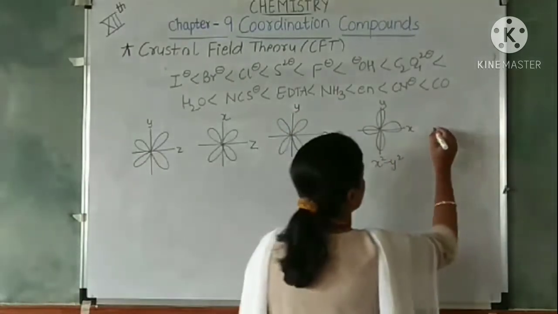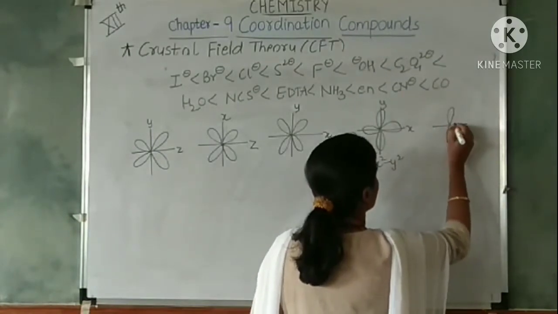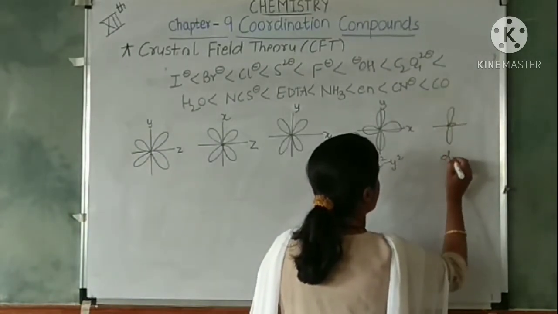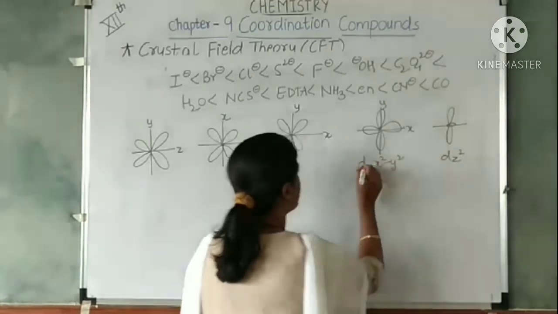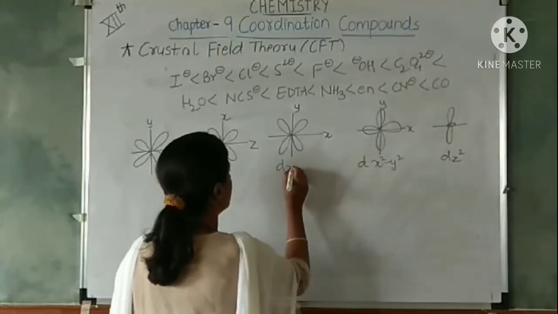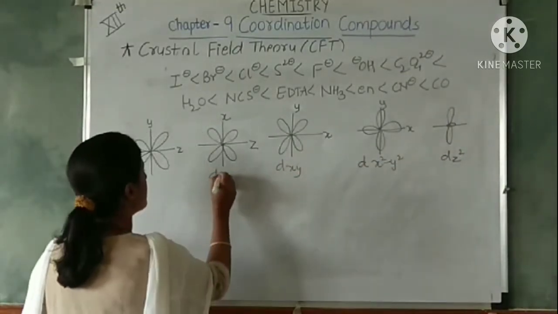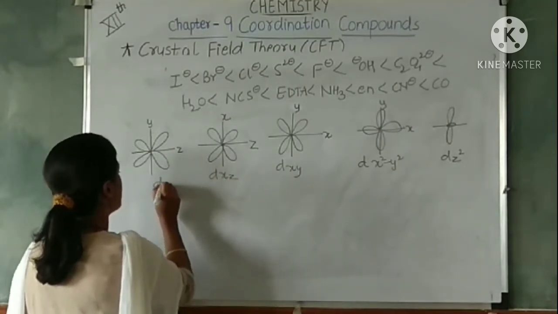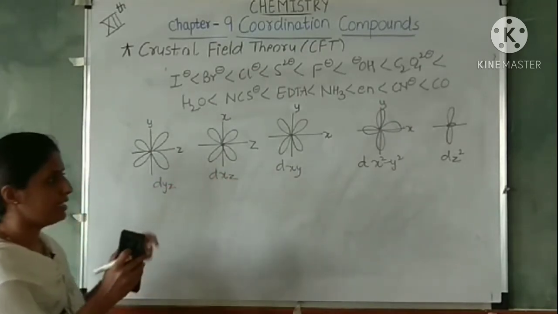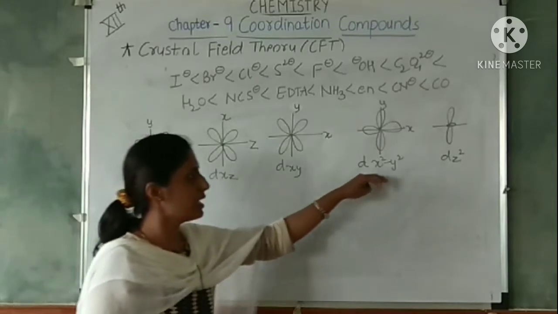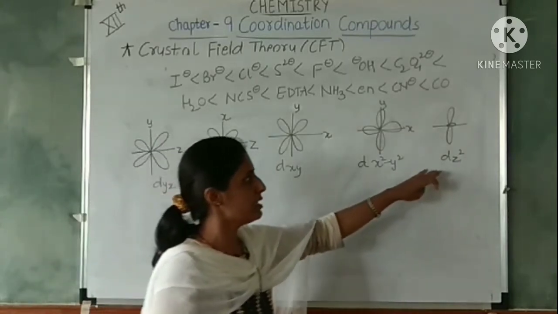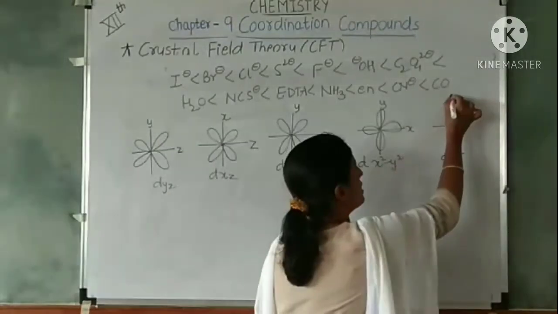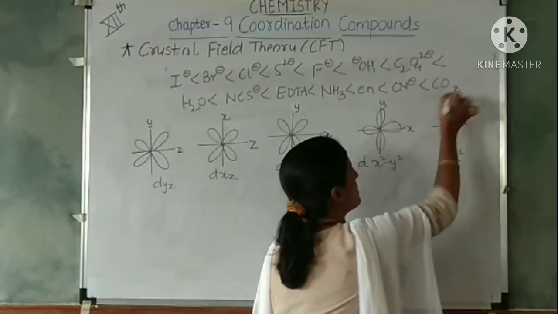Now here this is your dz square. These are the d orbitals. If you look closely at these d orbitals, this dx square minus y square and this dz square are along the axis.